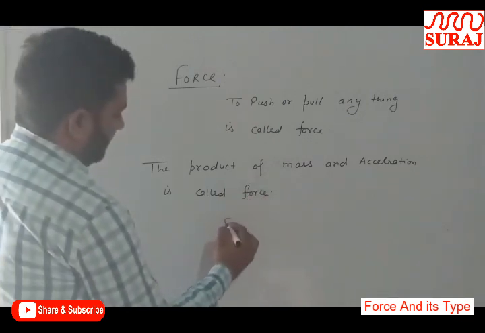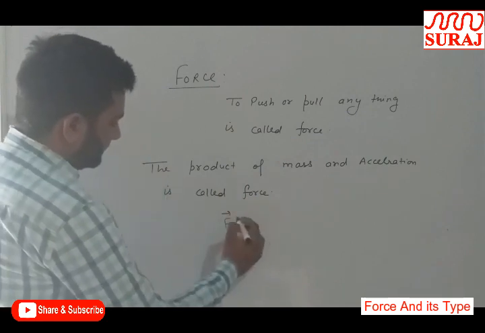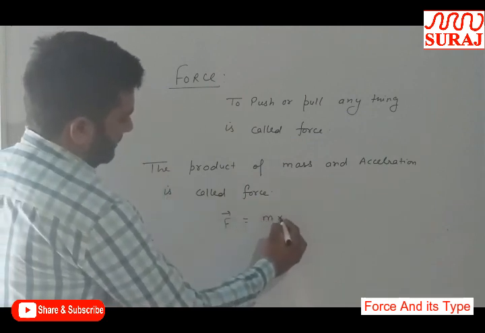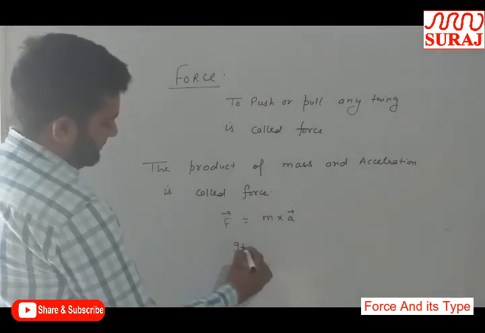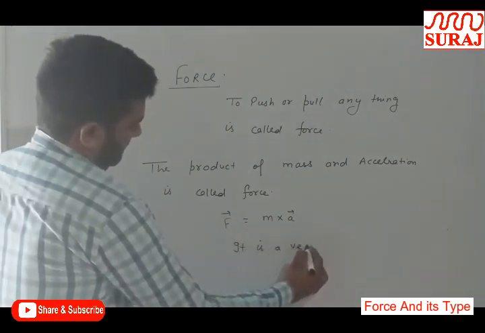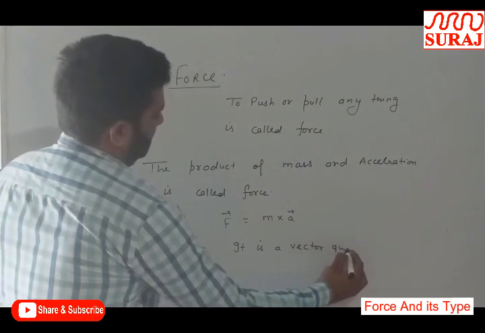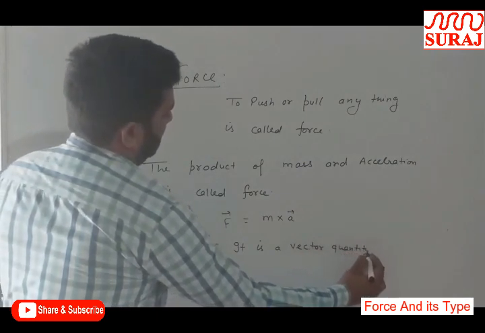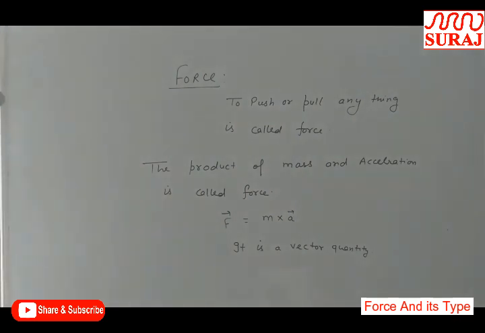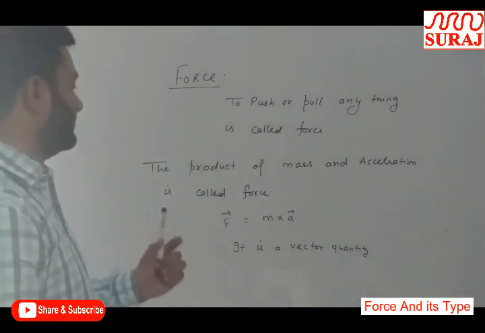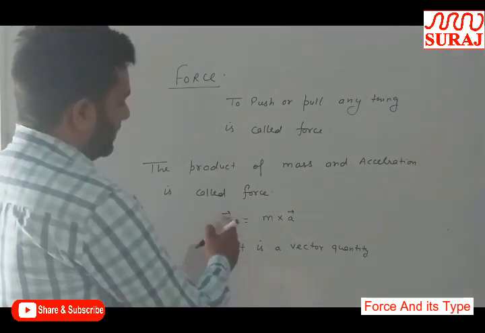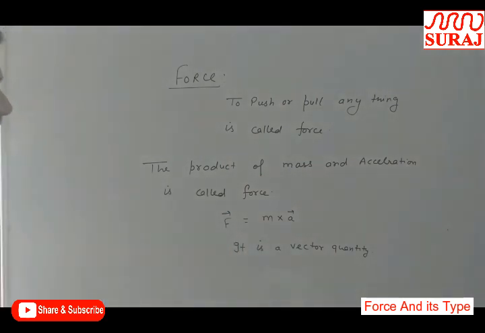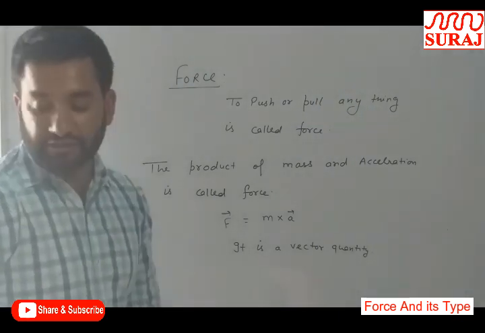It is denoted by capital F is equal to mass into acceleration. This arrow represents that it is a vector quantity. So, to push or pull anything is called force, but mathematically the product of mass and the acceleration is called force. F vector is equal to m into a vector. The vector sign represents that it is a vector quantity.